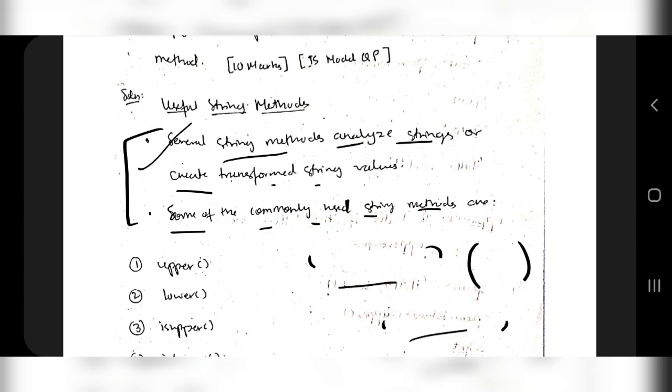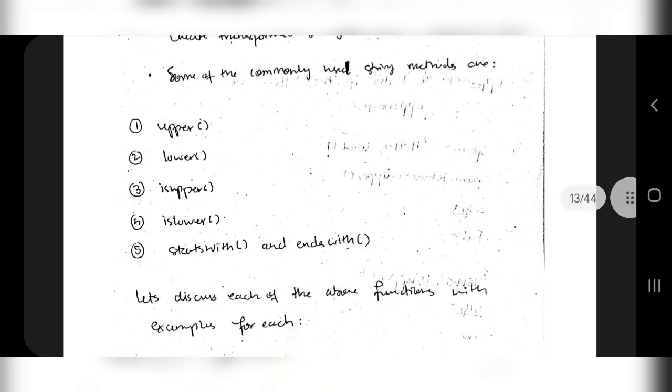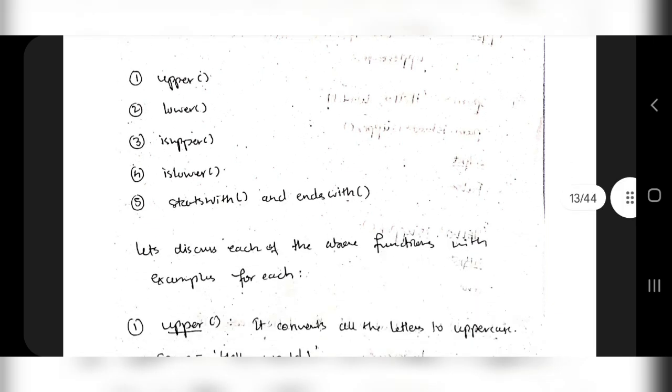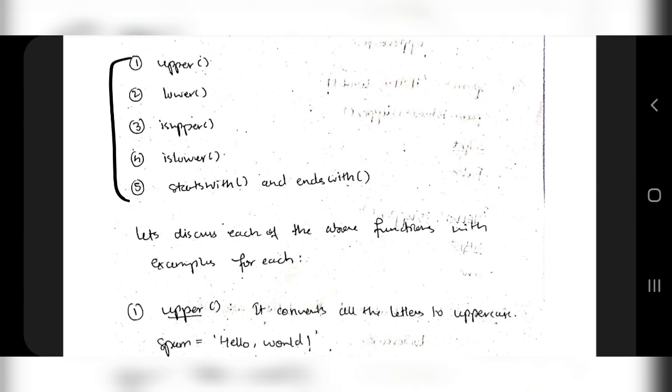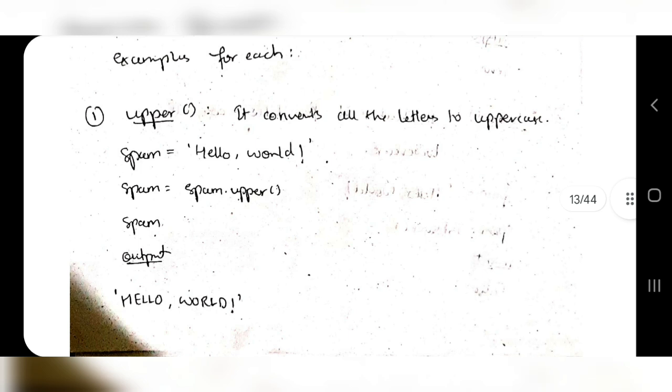Some of the commonly used string methods are these. These are the easier ones; you can go with others as well. Like upper, lower, isupper, islower, startswith and endswith. If you want more information on this, I have explained all the string methods in the other video. You can watch that, and for this video, just learn 5. Okay, what is the upper method?